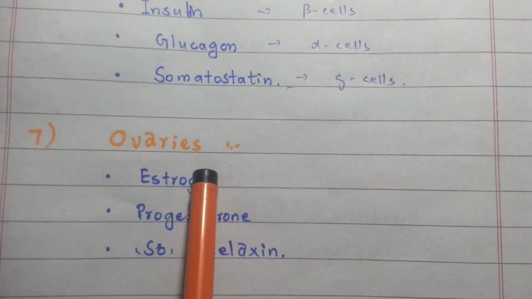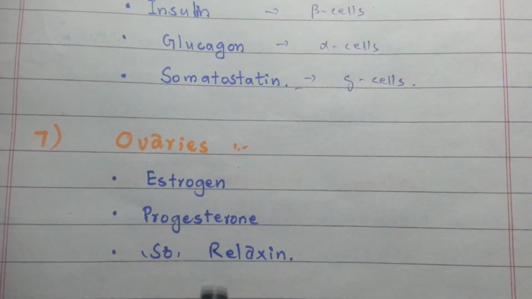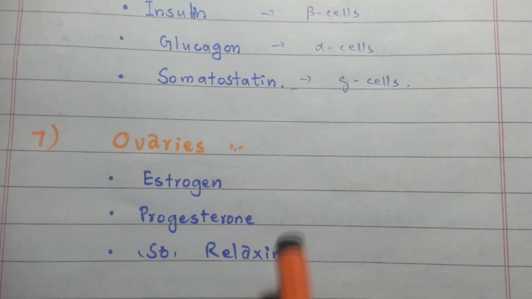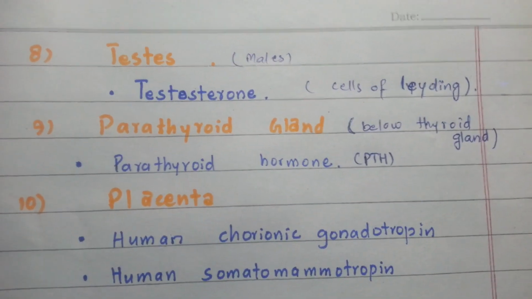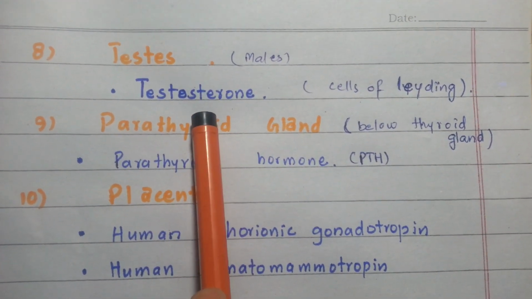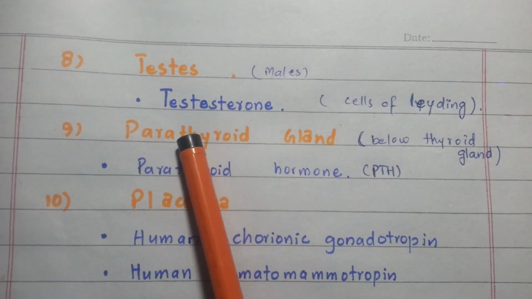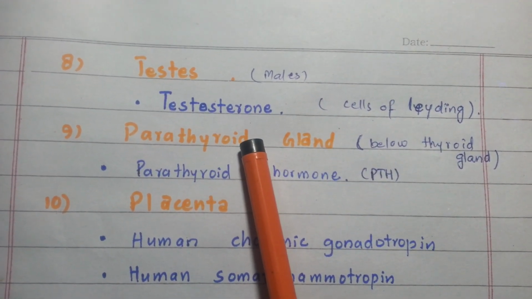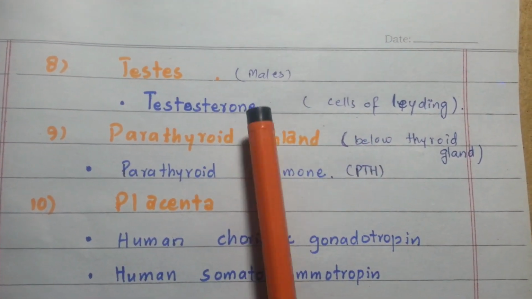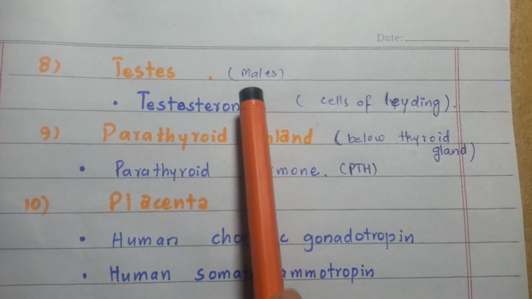Ovaries are the female reproductive organ. They secrete estrogen, progesterone and relaxin. Estrogen and progesterone are both involved in the female reproductive system. Number 8 is the testes, which are reproductive organs. They secrete testosterone. Testosterone is secreted by the interstitial cells of Leydig, which lie in the interstices between the seminiferous tubules. Testosterone plays a role in the secondary sex characteristics of the male.